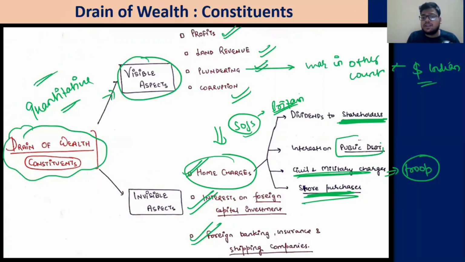Interest on the public debt. For example, they have taken the public debt on behalf of the government of India, so this is also included in the home charges. Whatever they purchase, the salary of the Secretary of State, the purchases done by the Secretary of State. For example, he bought a car, let's say. All these things are the home charges.